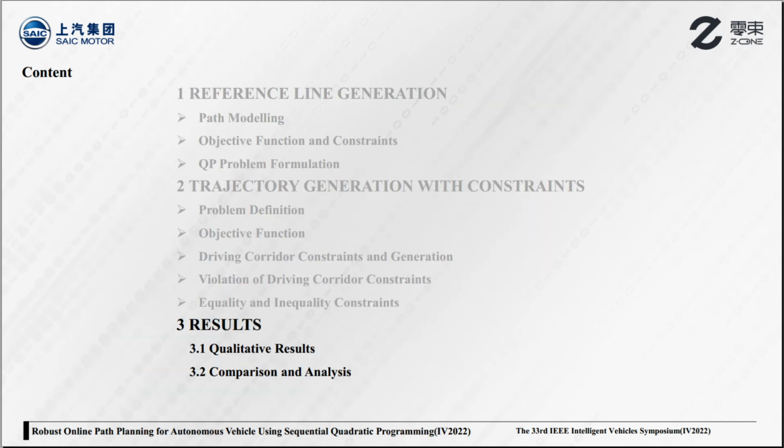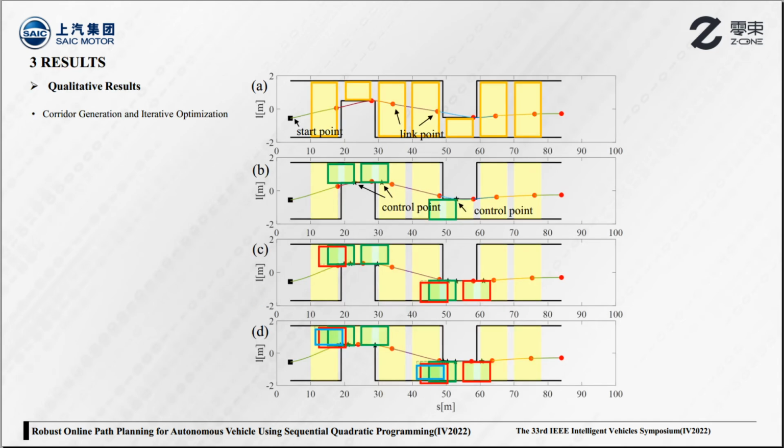Now we come to the final part, which shows experimental results. A typical scenario test is proposed to show the system performance of our method. We assume that the planned trajectory is perfectly tracked. The iteration process of our proposed method is presented in the figure, which is plotted in Frenet frame. In the first iteration, Figure A, driving corridor constraints are applied to link points, which are indicated by orange rectangles. Collision checking is applied, and the second, third, and fourth segments fail the collision checking.